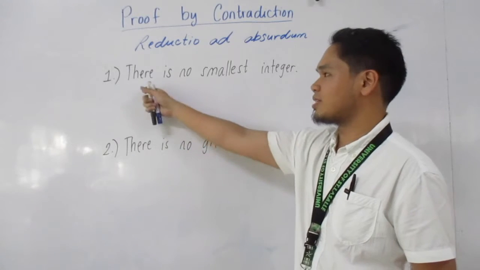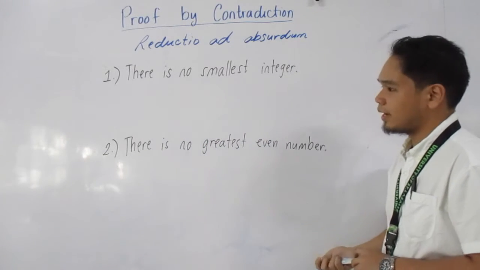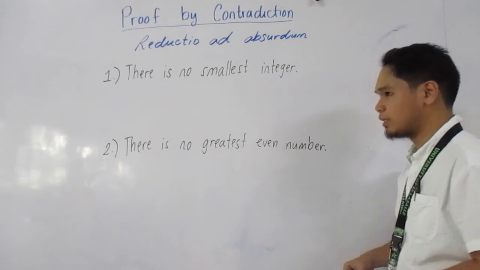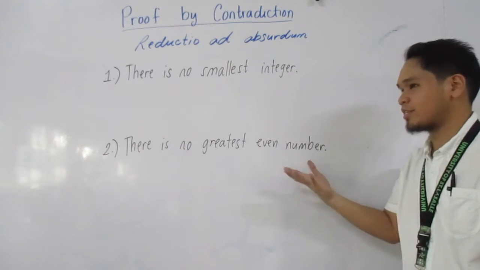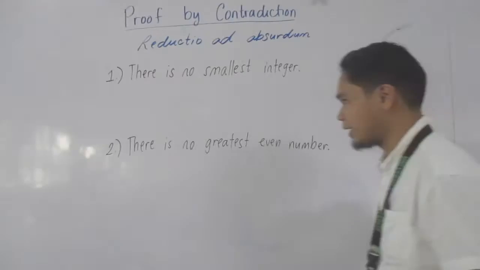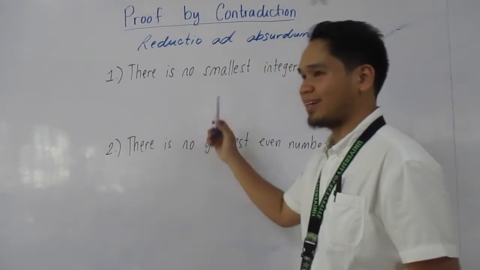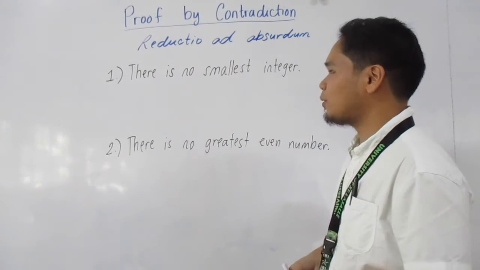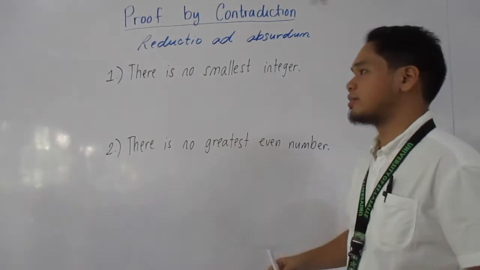So I'm going to read this. Number 1: there is no smallest integer. Number 2: there is no greatest even number. You may pause the video if you want to have a glimpse or try to answer this. For number 1, I hope you got an answer or at least started with one. Number 1, there is no smallest integer.